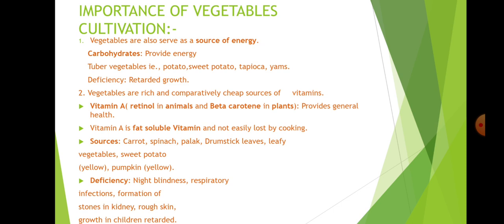Next, importance. What is the importance of vegetable cultivation? Why do we want to cultivate vegetables? This is the reason. Vegetables also serve as a source of energy, because some root vegetables contain carbohydrates. Carbohydrates provide energy. Tuber vegetables like potato, sweet potato, tapioca, and yams are all sources of energy.